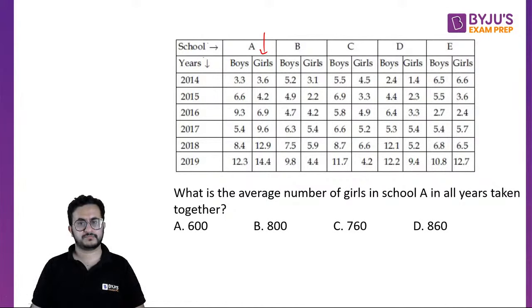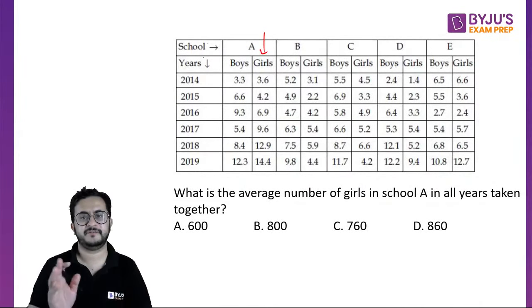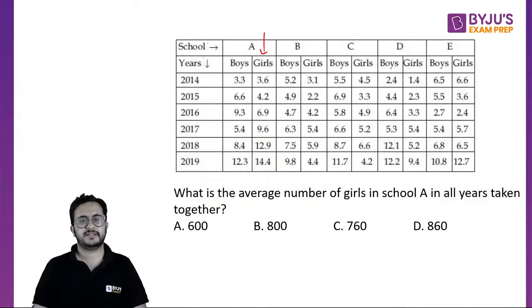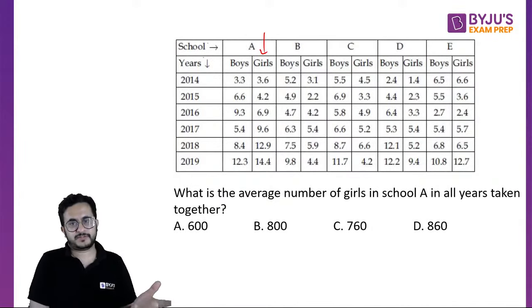To find the average, in the examination hall you have enough time. You can add these, then divide by 6, because there will be many questions which you can do within a few seconds.